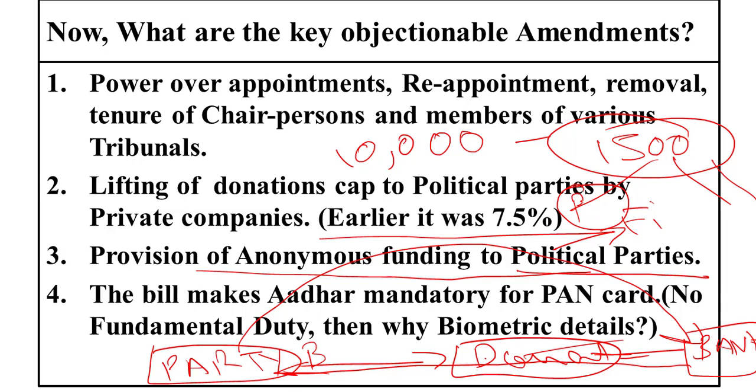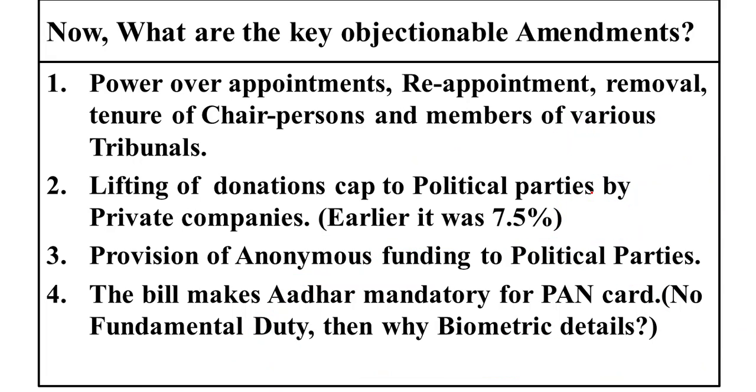The benefit is that in case company A gave more funds to party A, and after the elections party B comes to power, then party B won't take revenge on the company for not paying it more money and paying more money to its opposition party, that is the competitive party, party A. So anonymous funding would protect the identity of the donor, and thereby not let the donor be victimized after the electoral results go in a different direction. So this is one thing, the anonymous funding provision, and electoral funding has also been introduced through this provision.